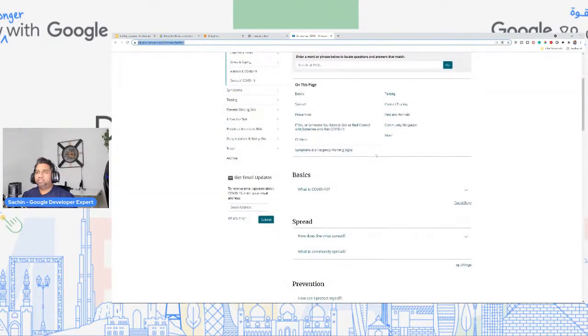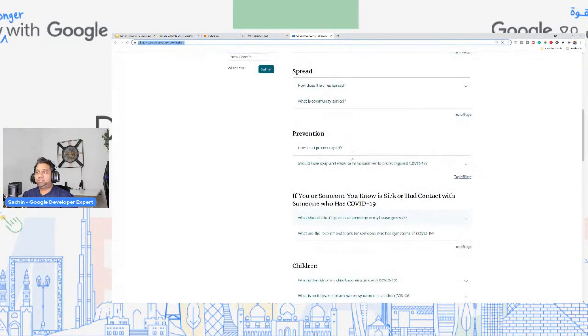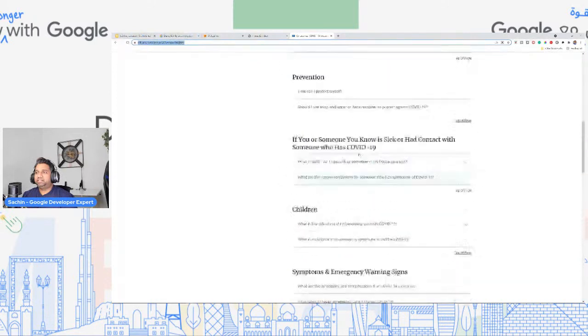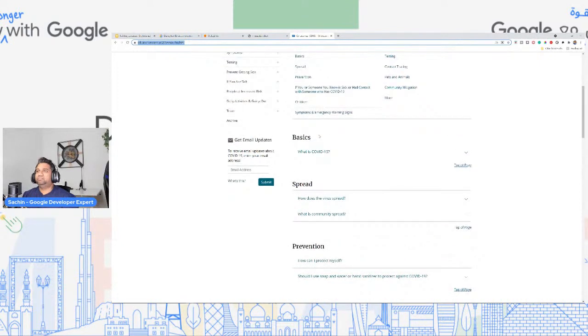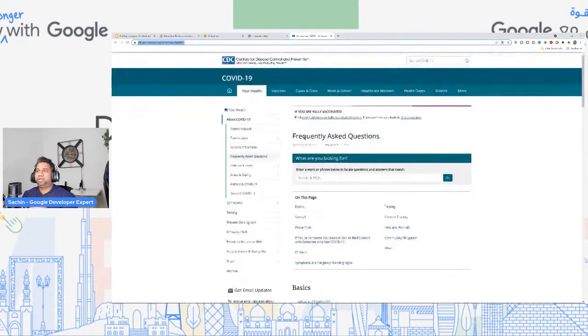And with this link, everything to do with COVID-19 is answered here. So what we would like to do is we don't want to go ahead and create specific intents for prevention, for spread, for basics like that. We don't want to go and create intents in Dialogflow from scratch, right? Because all of these you might have already had on your website. So this is just an example that I'm showing you.